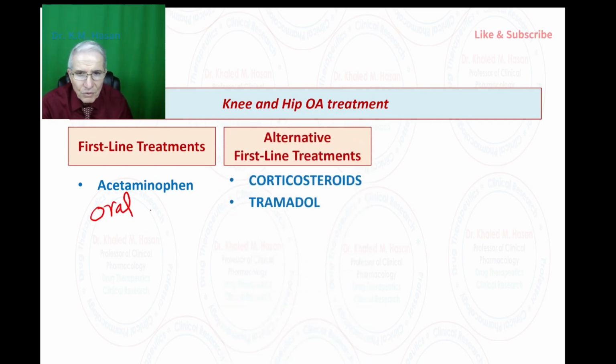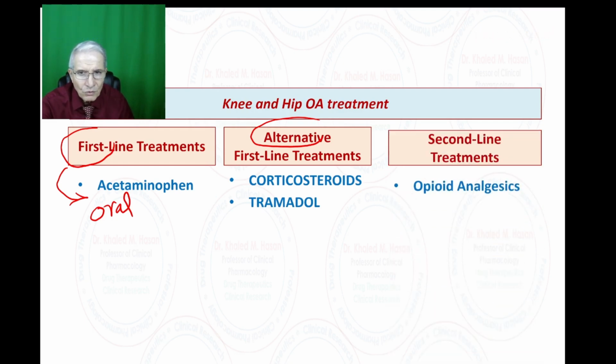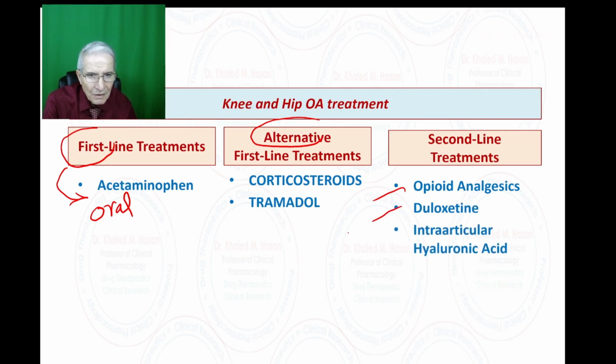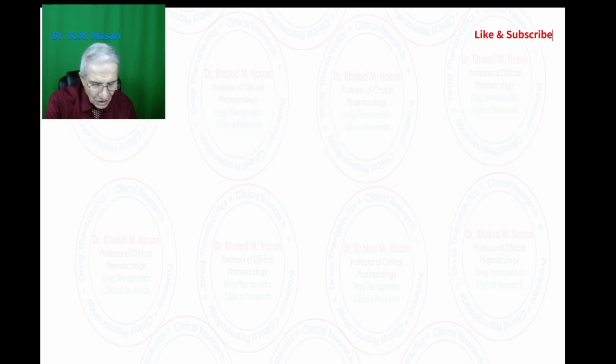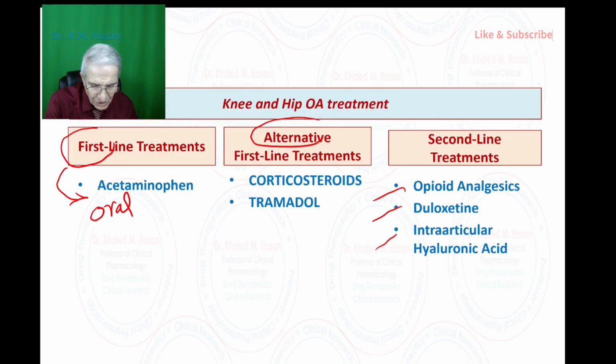First line therapy. What is the alternative first line therapy? The alternative could be corticosteroid or tramadol. So the first line therapy is acetaminophen, and the alternatives are corticosteroid and tramadol. Moving to the second line therapy, it could be opioid, duloxetine, or intra-articular hyaluronic acid injection in the joint. We need to remember all these.